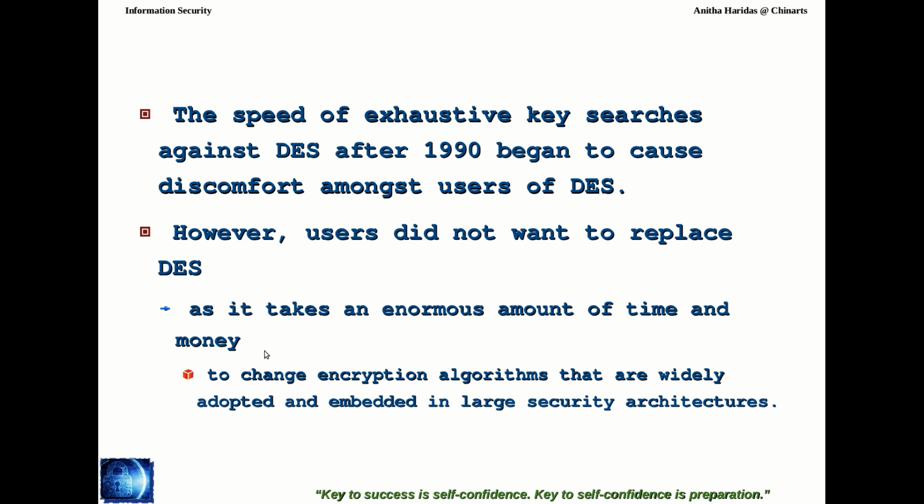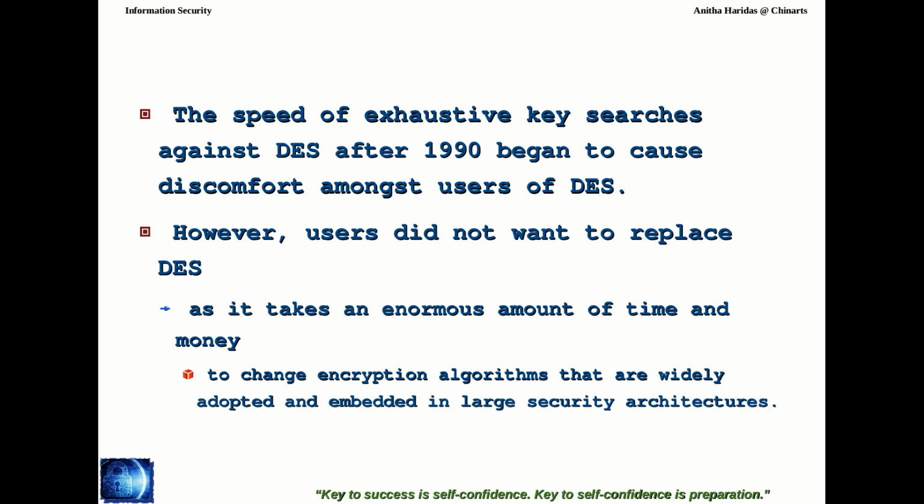Because when the DES was introduced, most of the security protocols started using the DES as the base for their crypto system. So if the DES structure is being changed, then the entire crypto system they have designed in their algorithm has to be changed.